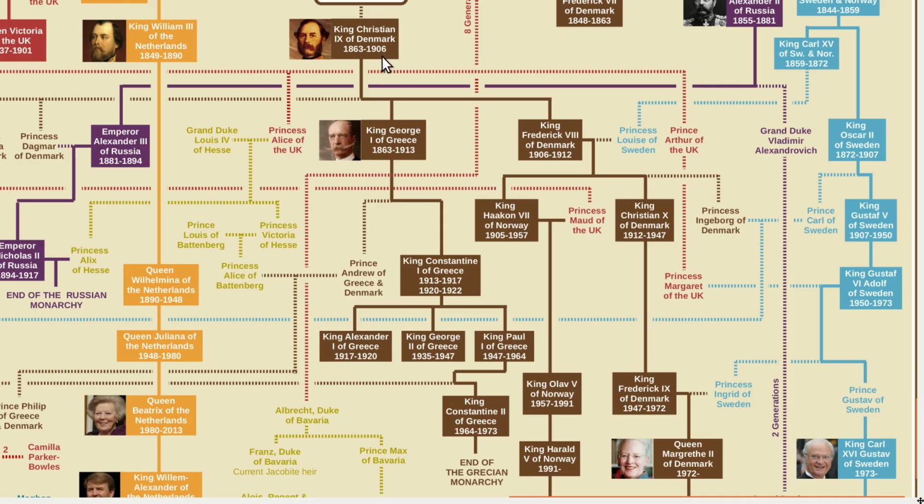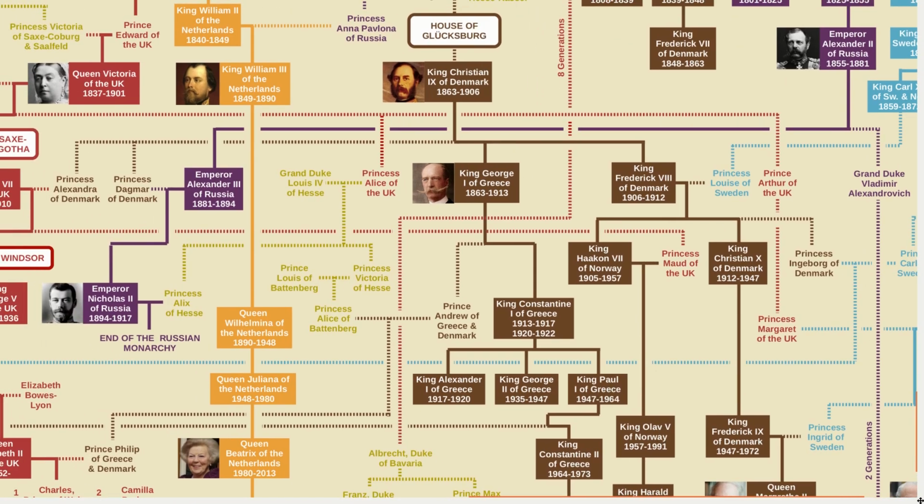So this individual, king of Denmark, his paternal descendants become kings of Greece, kings of Norway, and kings of Denmark. So 3 different countries ruled by this same house.